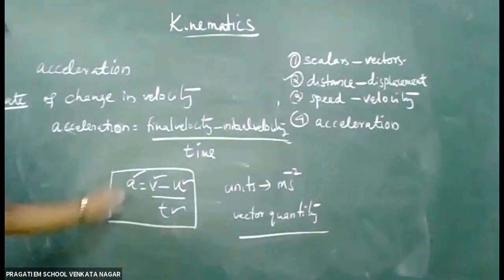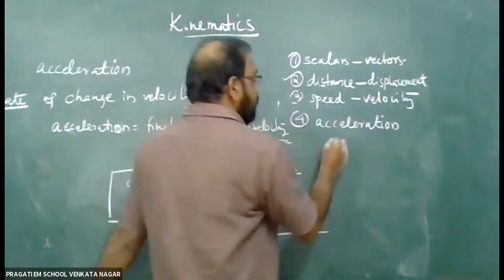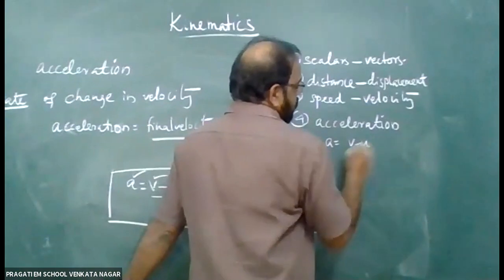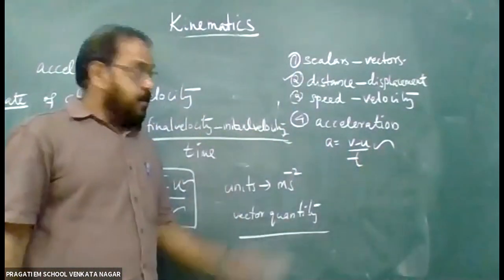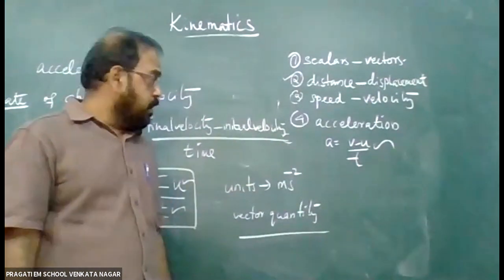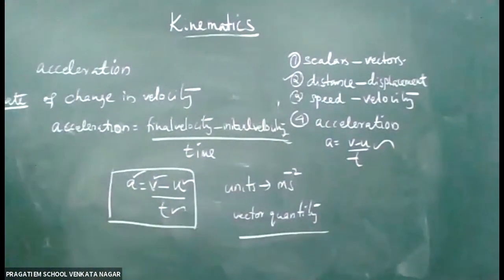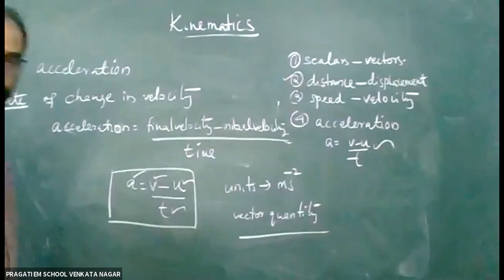So A is equal to V minus U by T. This acceleration formula I am also writing here: V minus U by T. Very, very important formula. Acceleration is equal to V minus U by T. And note it down.